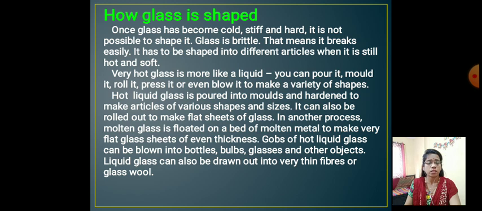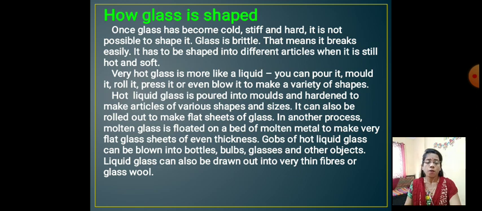When glass gets cool, the heat moves away and it becomes stiff and hard. After it becomes stiff and hard, it is not possible to shape it, and glass is brittle. That means it can break easily.